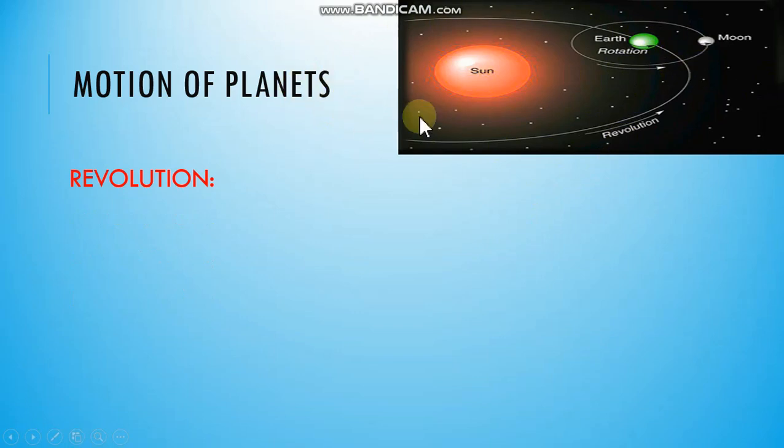This is called revolution. Even Moon is also revolving around this Earth. Second is rotation. Rotation means when a celestial body or Earth rotates on its own axis, just like a top.